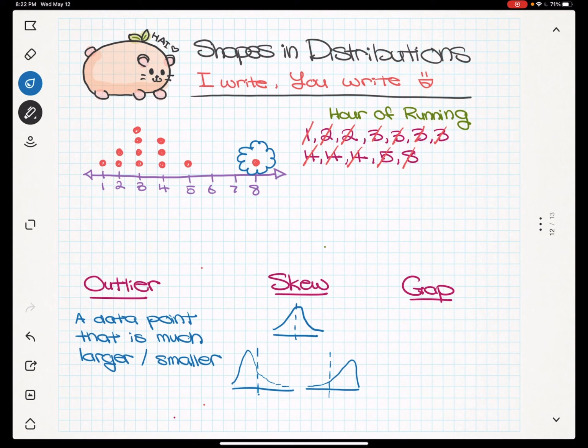And very lastly, we have our gap. So a gap is a space in the data. So here we have 2 gaps. We have one gap, and that's where the 6 and the 7 are, right? 2 numbers. So a gap is also very useful for us to think about how accurate that 8 data would be.